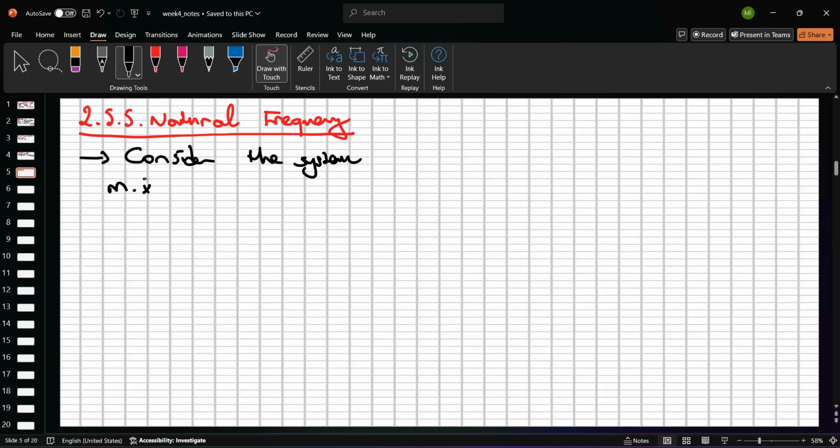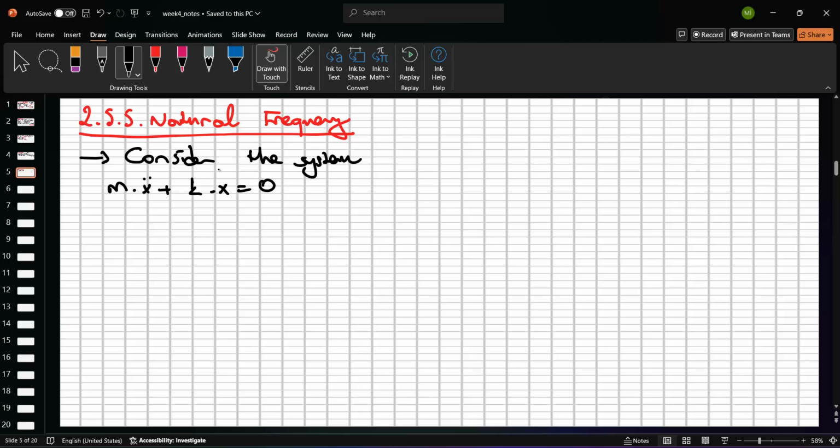The system of M x double dot plus k times x equals 0. Okay? M is the mass, K is the spring. We can solve this problem by taking the Laplace transform.